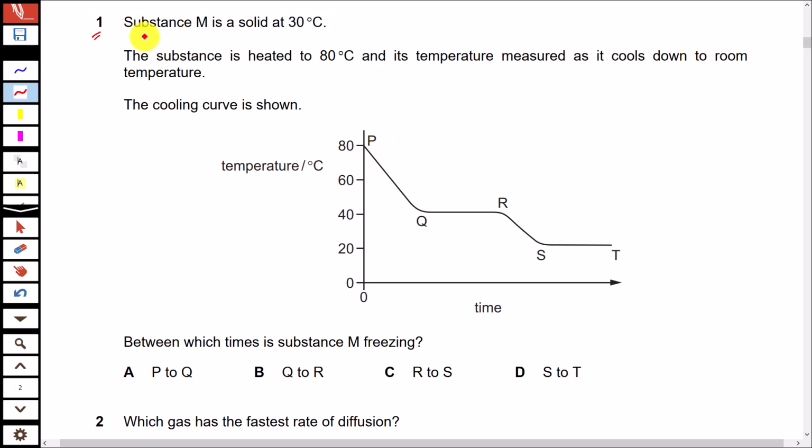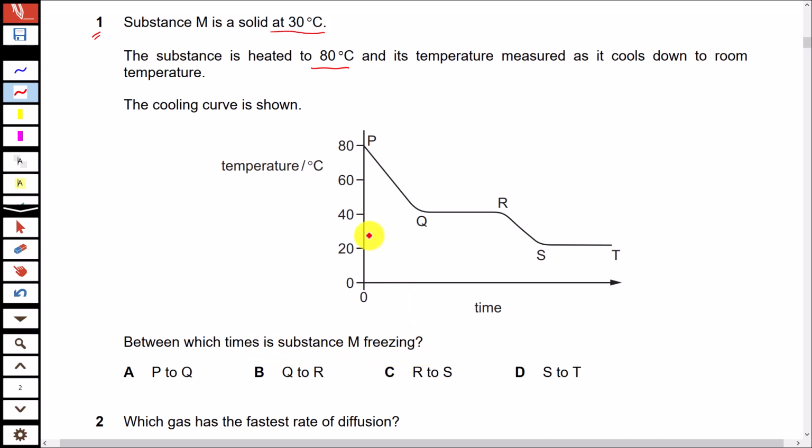Question number 1. Substance M is a solid at 30 degrees centigrade. The substance is heated to 80 degrees centigrade and its temperature measured as it cools down to room temperature. The cooling curve of this is shown. Between which times is substance M freezing?